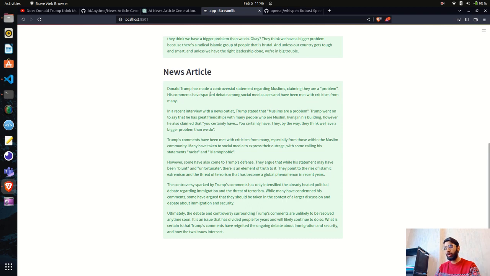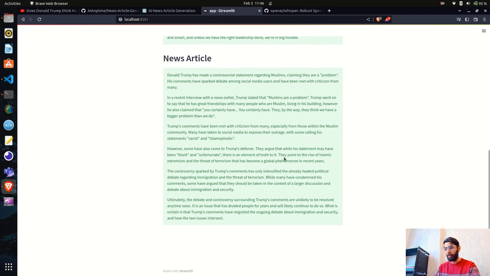Let's read this. So Donald Trump has made a controversial statement regarding Muslims, claiming they are a problem, and his comments have sparked debate among social media users and have been met with criticism from many. In a recent interview with a news outlet, Trump went on to say that he has great friendship with many people who are Muslims living in his building, and a lot of other things that he's talking about. And he wants to build some kind of policies, if you read here, for them.